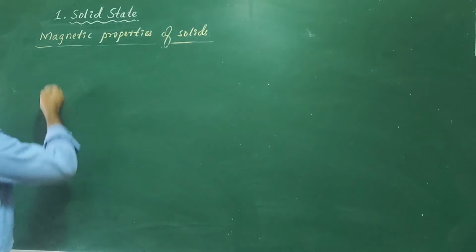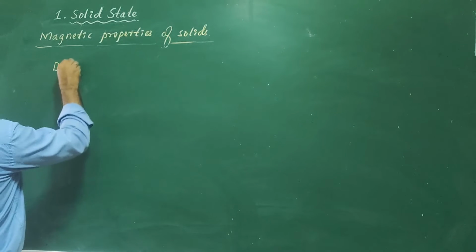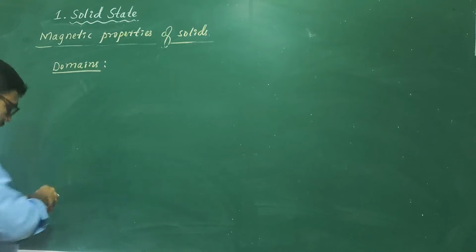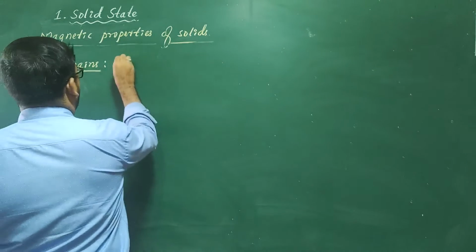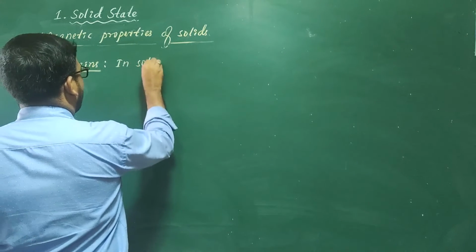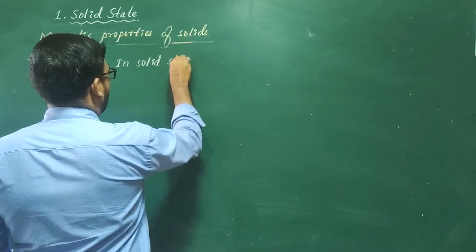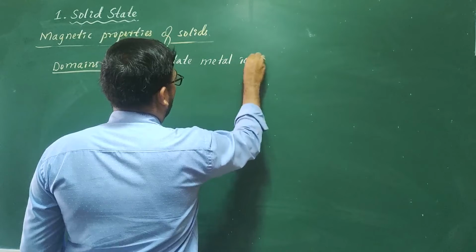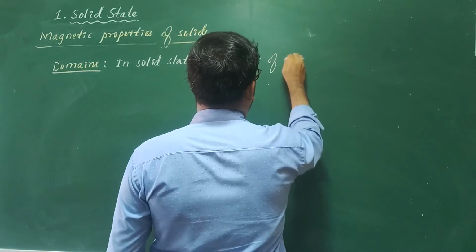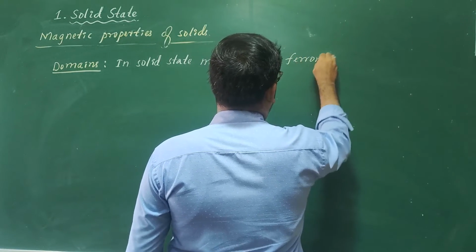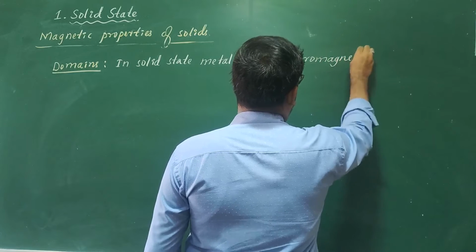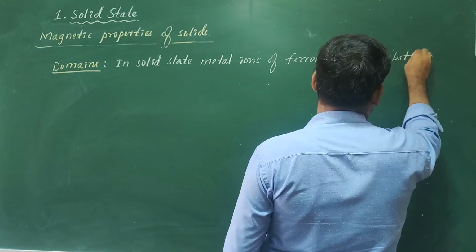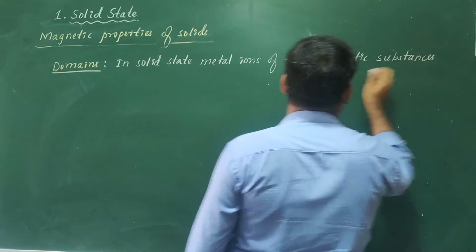In the solid state, the metal ions of a ferromagnetic substance are grouped.